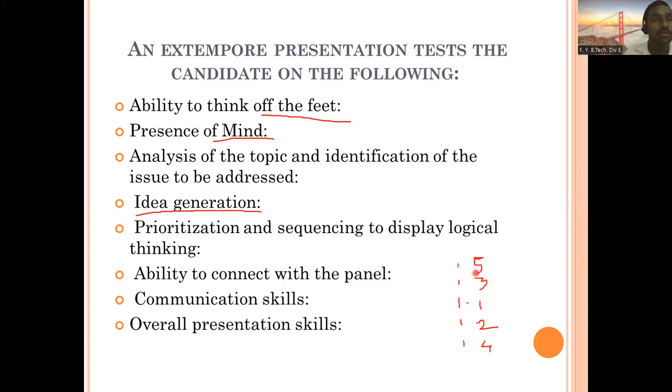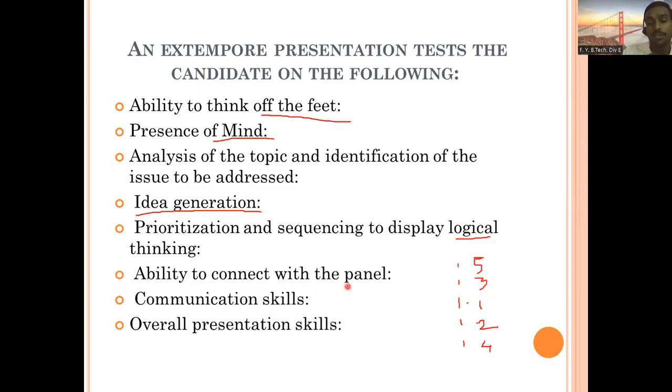Like this, you are going to give numbers, priorities or preferences to your points, and then there will be a logical sequence. Logical sequence is based on a proper beginning. So how to begin? Then there should be development in the middle, and at the end there should be a closing, an ending. Like this you are going to make a sequence so that it shows logical thinking.